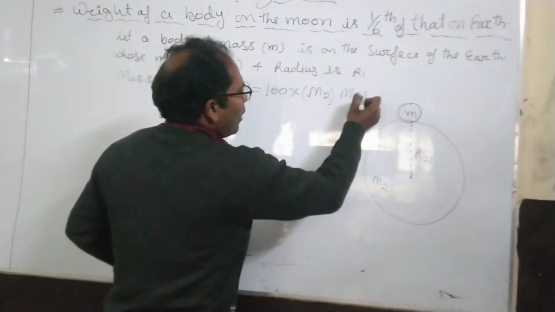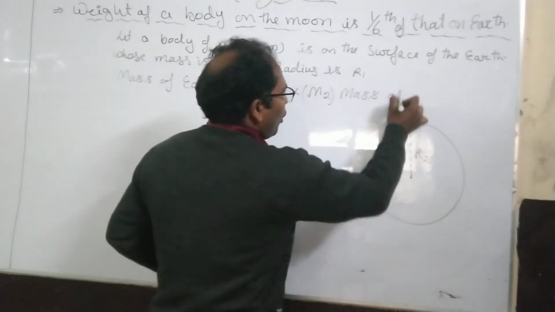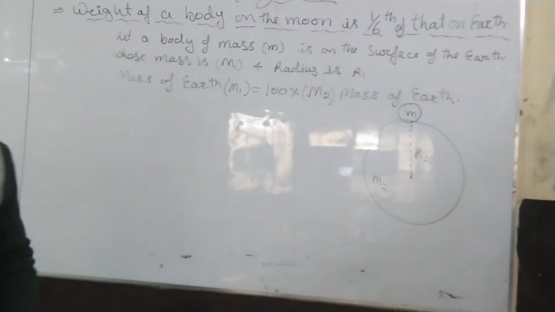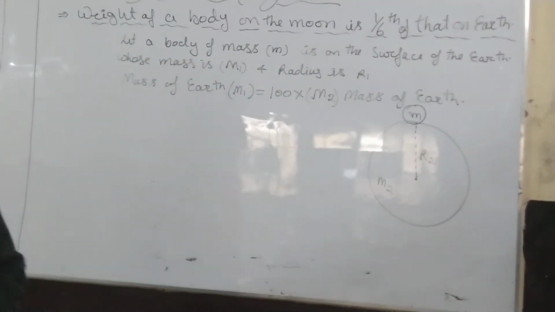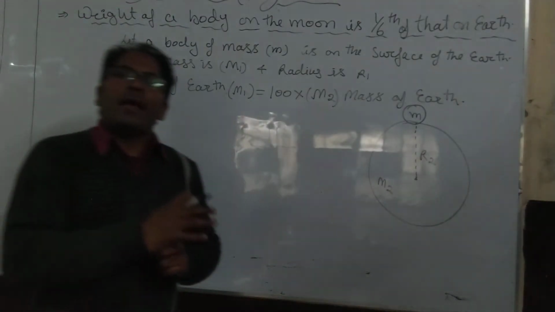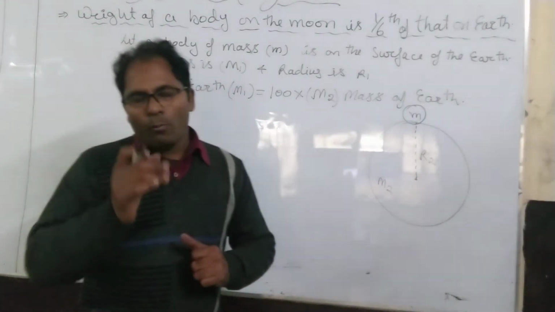The earth is so much bigger in comparison to the moon, and the mass of the earth is 100 times the mass of the moon.